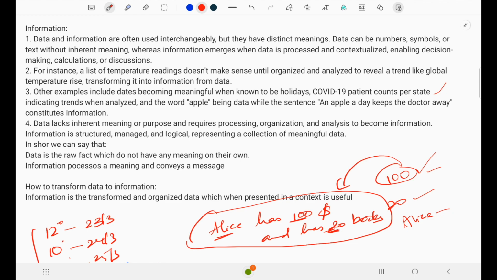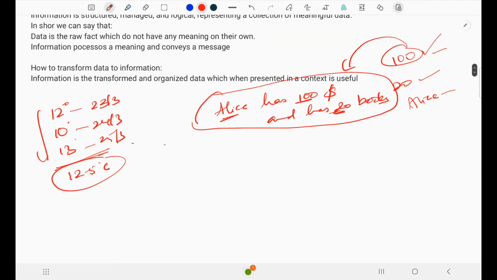So we can say that data by itself has no meaning or purpose. It needs to be processed, organized, and analyzed to give it a meaning or a purpose. This processed, managed, and structured data is called information. We can say that information is a collection of data that has a logical sense.